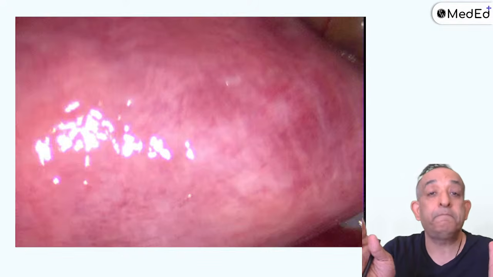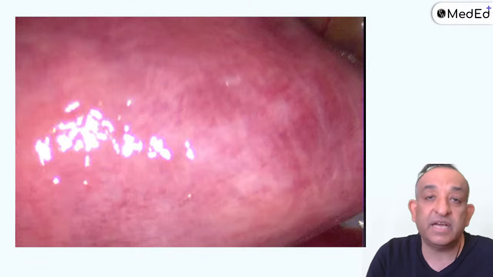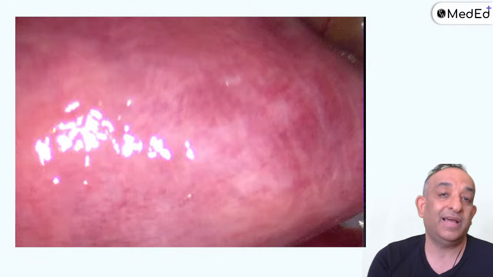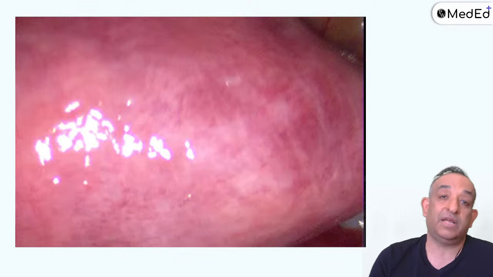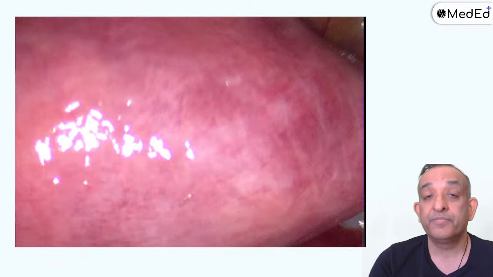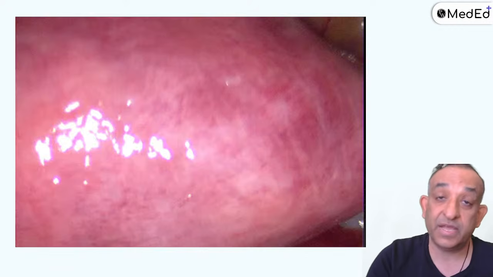So if they ask you the initial test for the assessment of the tube, you can say HSG, but it is highly incomplete. It tells me only about the tube and the uterine cavity. It doesn't tell me about the relations. And if the tube is blocked, anyway, you have to do a laparoscopy. So I'm not saying it's a redundant investigation, don't get me wrong, but it's a good preliminary investigation, the HSG. The best is the laparoscopy and the hysteroscopy.